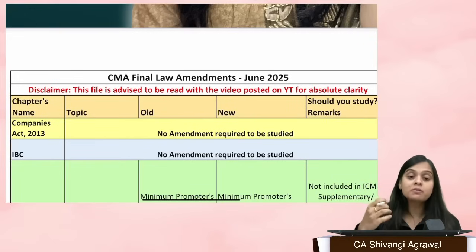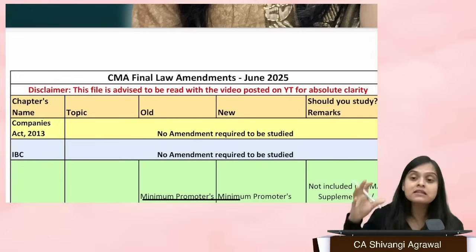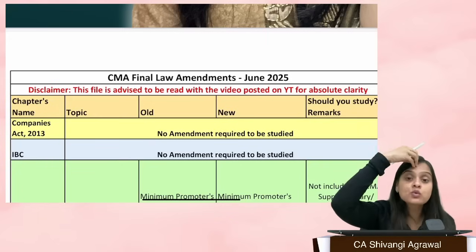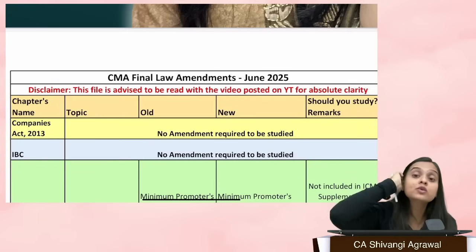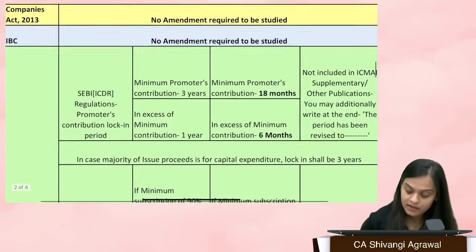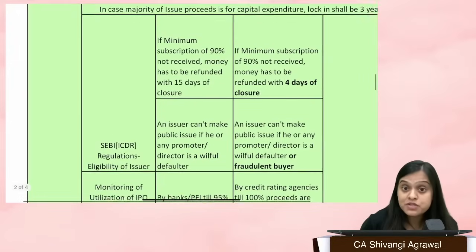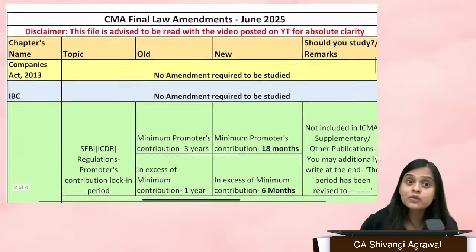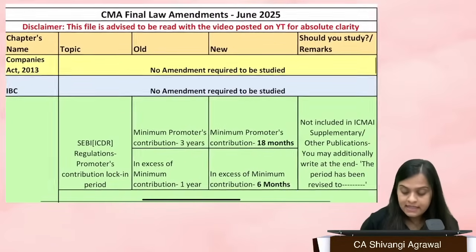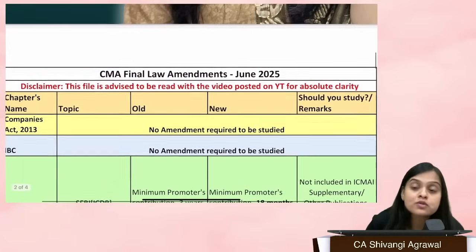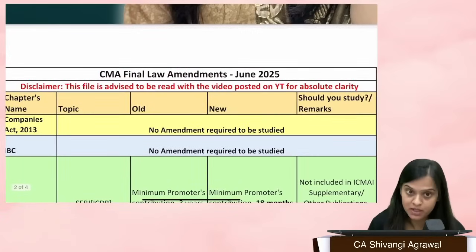So when I'm talking about becoming a good professional, in the classes, even in the last attempt, I have told you a lot of things with respect to this lock-in, this 100% of proceeds, etc. I have told you this long before, that these are the changes which have come, but you are not supposed to read it. Why? Because you also want to score marks in your examination.